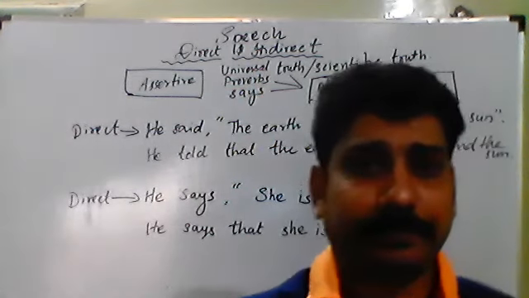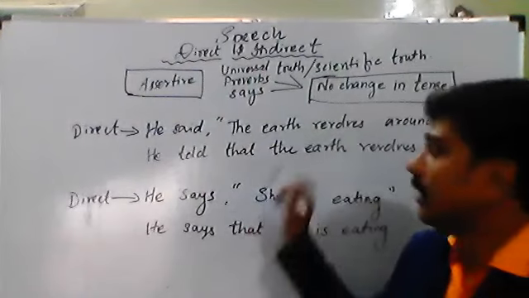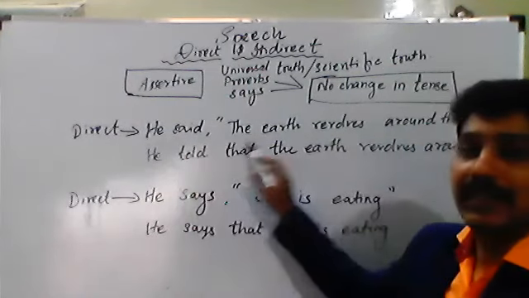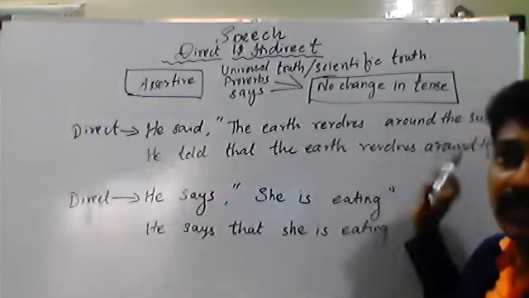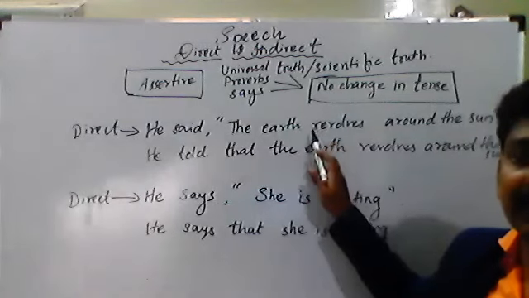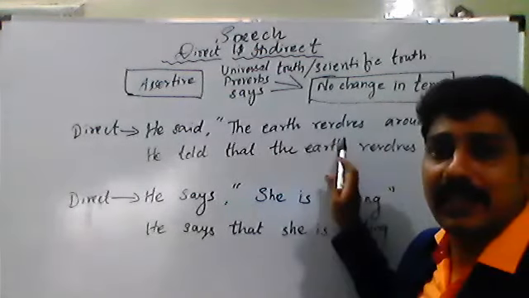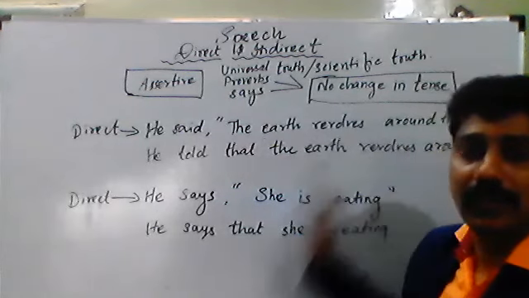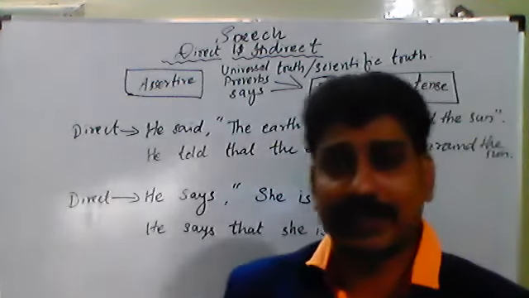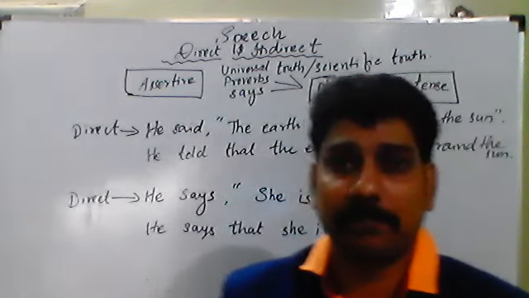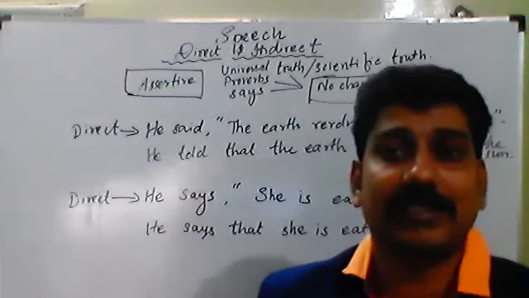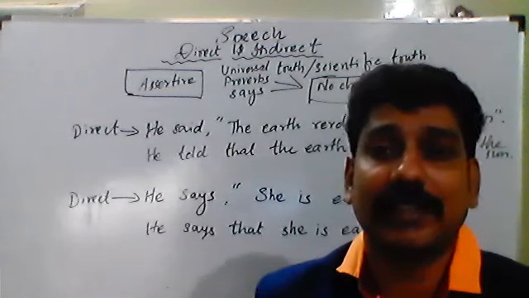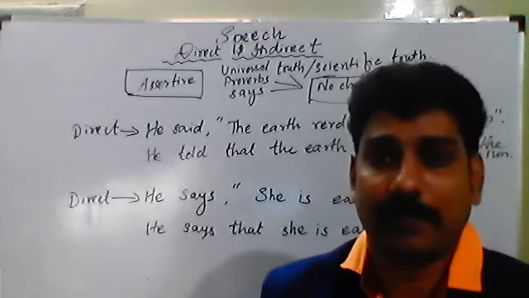For example, see the first one. He said, the earth revolves around the sun. In this direct speech, the sentence told is: the earth revolves around the sun. What type of sentence is this? This is an assertive sentence, but it tells us a universal truth.